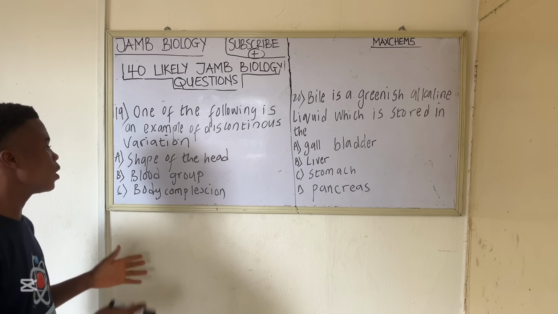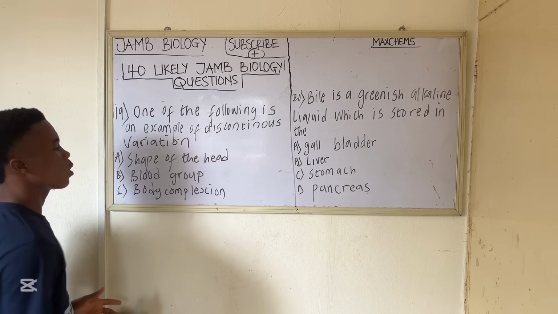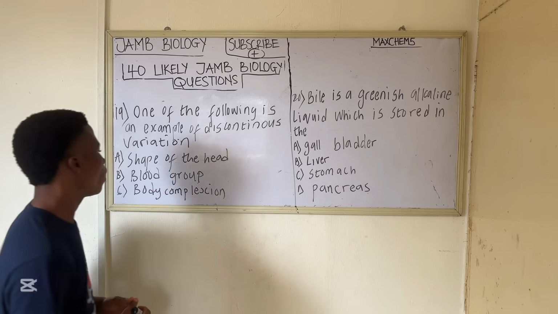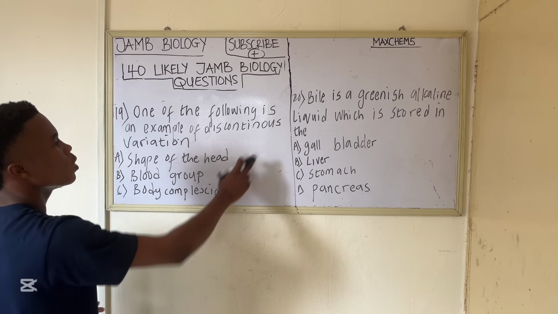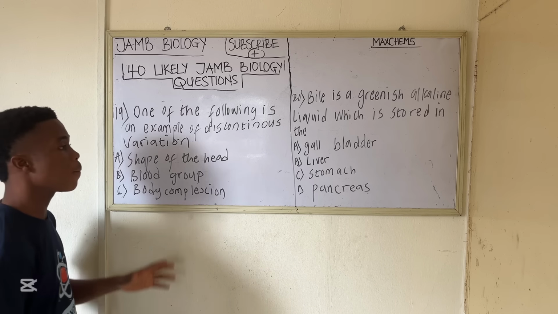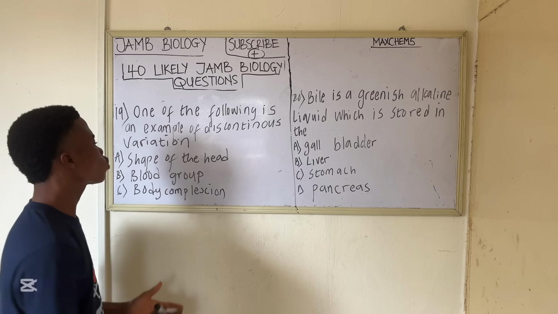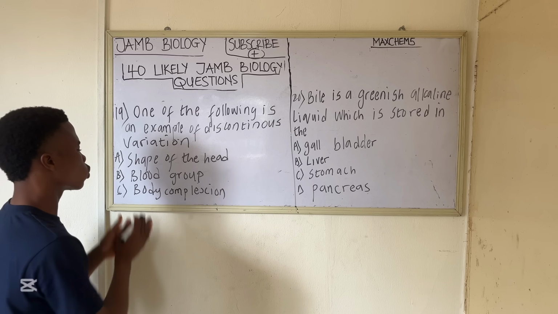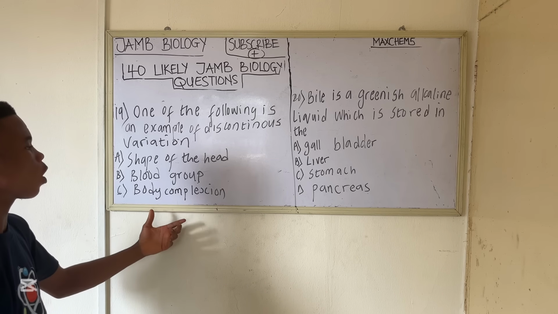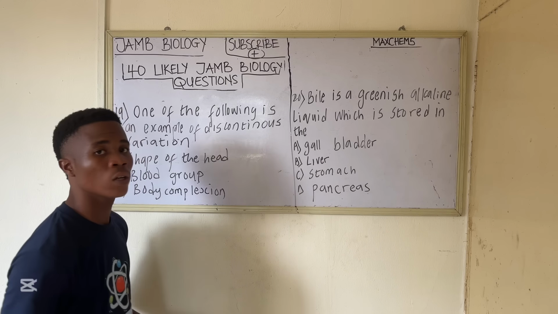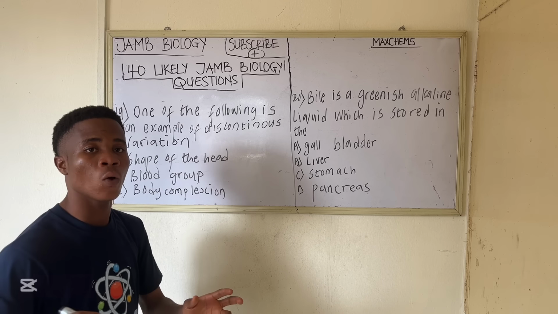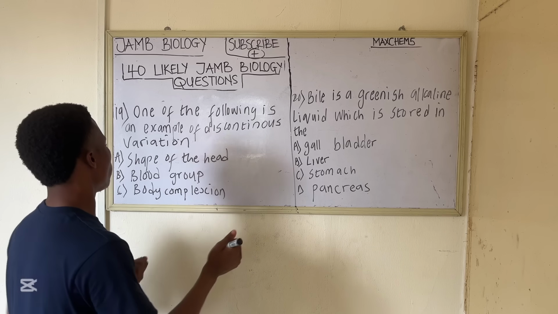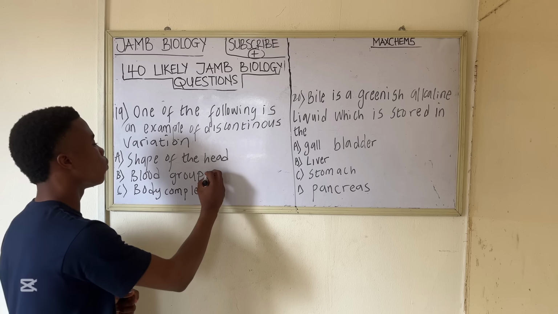The shape of the head is not a discontinuous variation. It has to do with the structure, so that can be a morphological variation. Blood group, like I said, is a discontinuous variation. For more explanation, you can go to question 18. Body complexion is a continuous variation, where there is a remarkable difference between the two extreme individuals. So the correct answer to this question is blood group.